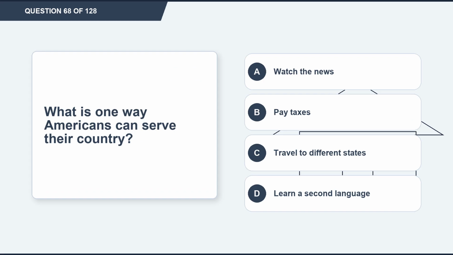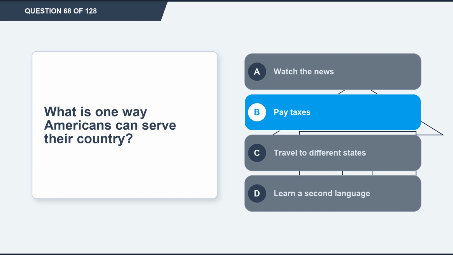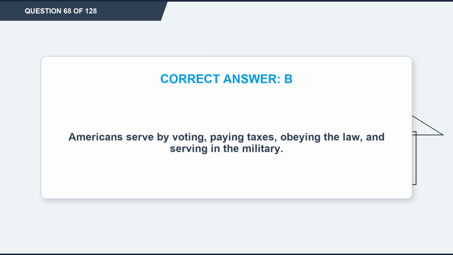Question 68. What is one way Americans can serve their country? Option A, watch the news. Option B, pay taxes. Option C, travel to different states. Option D, learn a second language. The correct answer is option B, pay taxes. Explanation. Americans serve by voting, paying taxes, obeying the law, and serving in the military.